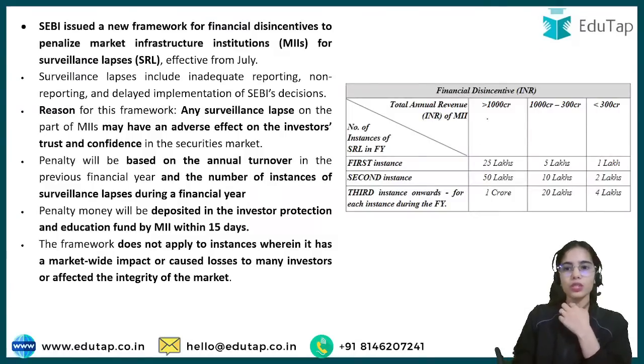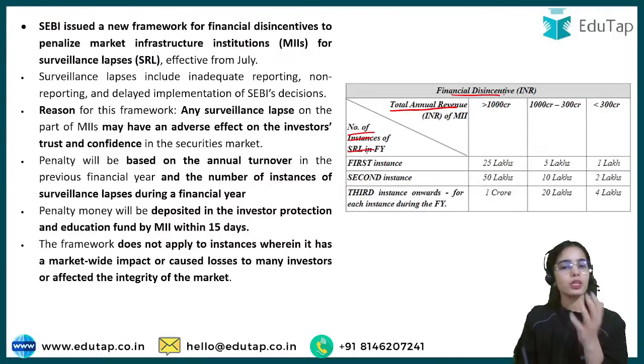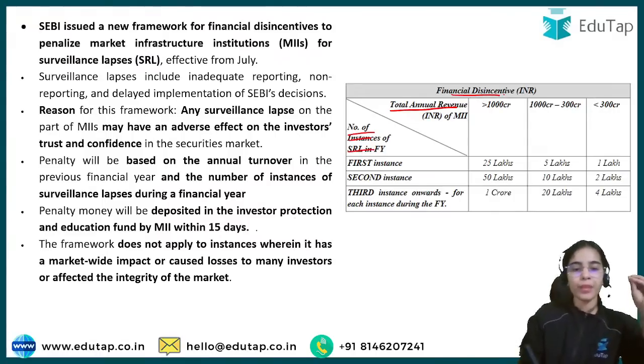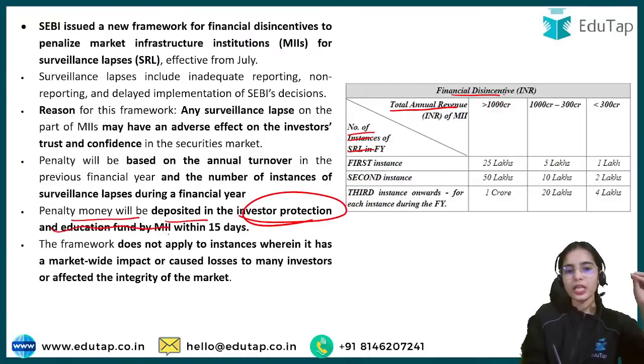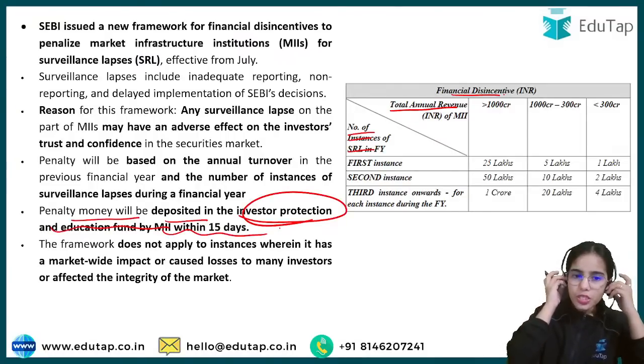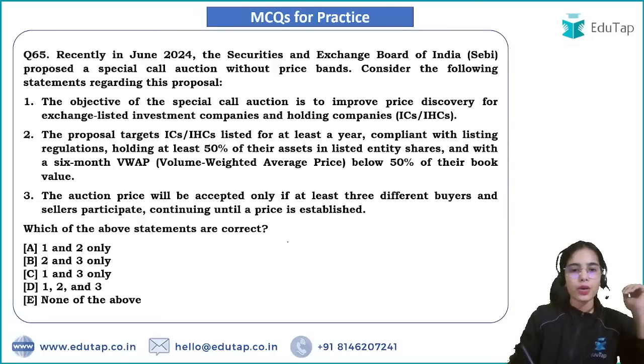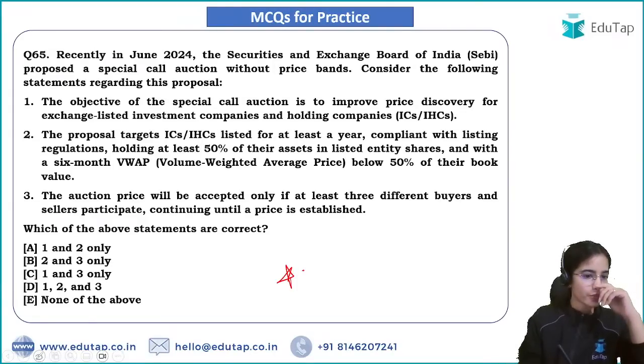So the financial disincentives are on the basis of annual revenue as well as the number of instances of surveillance lapses that have happened. And the penalty money will be deposited in the Investor Protection and Education Fund by the market infrastructure institutions within 15 days. Now coming to the next news article, or the next question, try to answer this question.